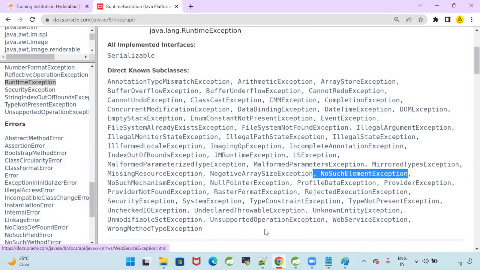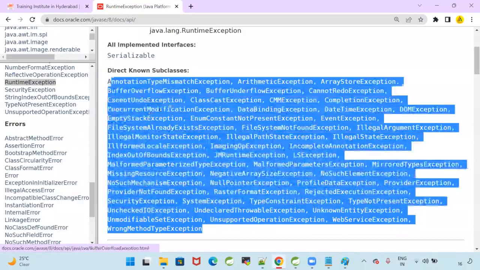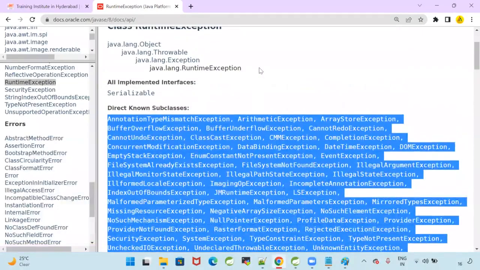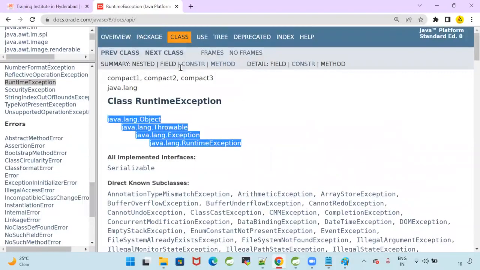All these exception classes are extending the properties from which class? RuntimeException. RuntimeException extends which class? Exception. Exception extends which class? Throwable. Throwable extends from which class? Object. Can you see the class hierarchy?